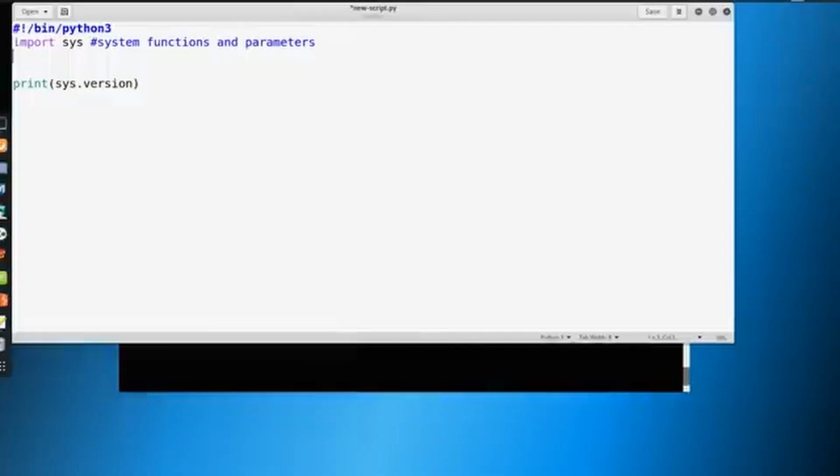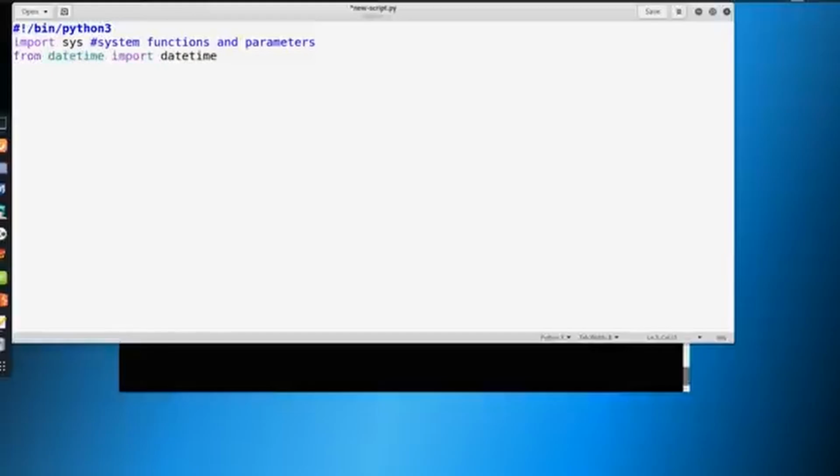On top of this, there's more things that we can do with modules. Let's go ahead and delete this. And let's say that we wanted to import another module called datetime. Now this does exactly what you think it does. But what if we wanted to import a specific part of datetime? We didn't want to import the whole thing. We just want to import one module. We can say from datetime import datetime.